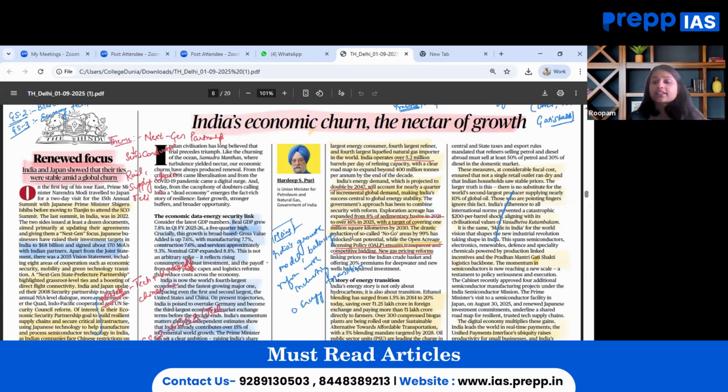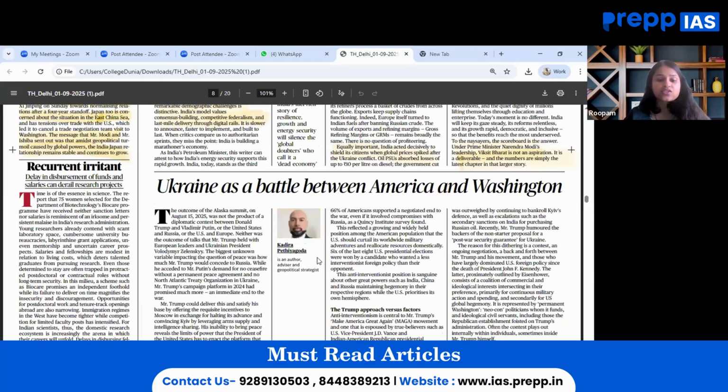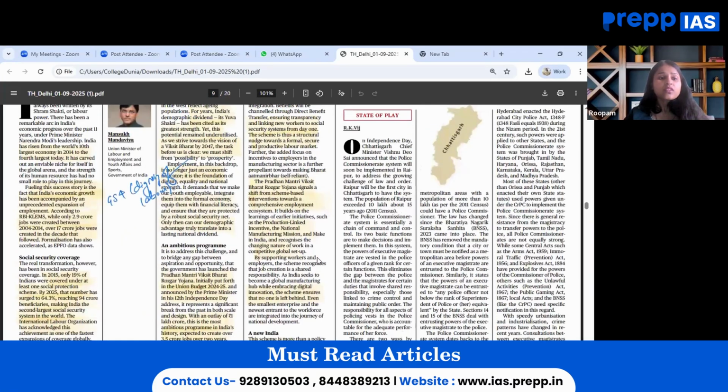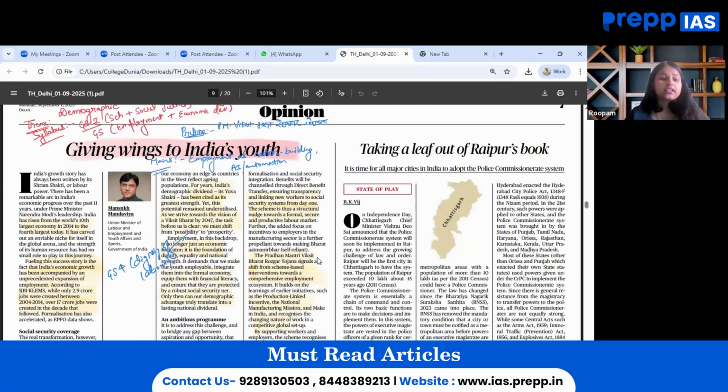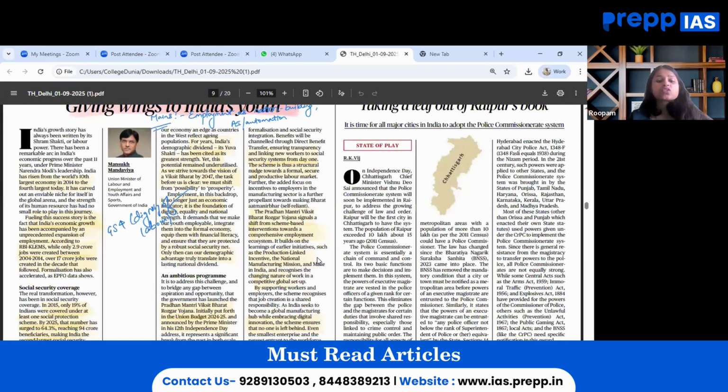It's a marathon, not a sprint. So in this manner, this particular article is to be seen from today's paper while mapping our GS syllabus with regard to it. The next important article that is worth our attention is about giving wings to India's youth. Now, from syllabus mapping point of view, this will fall under GS paper 2, welfare schemes, social justice, GS paper 3, employment and economic development.